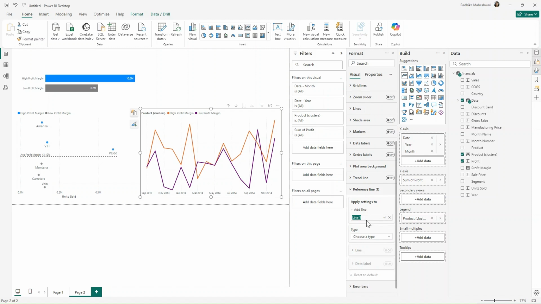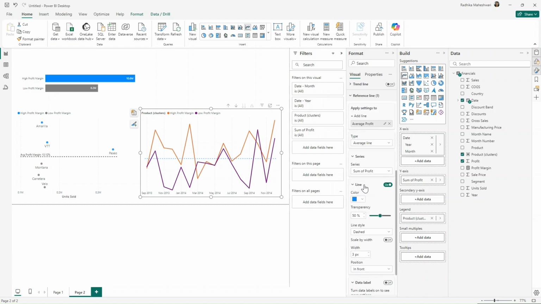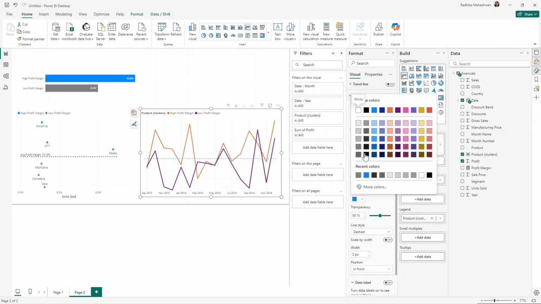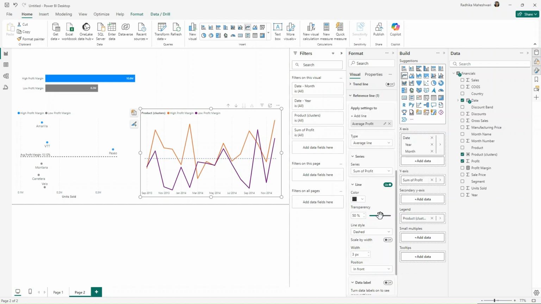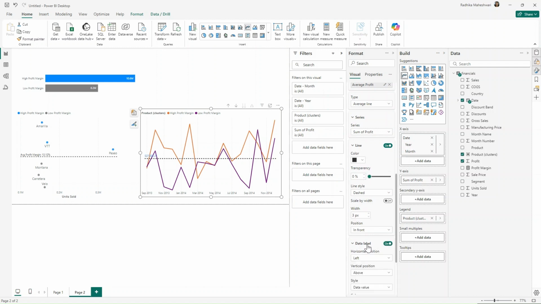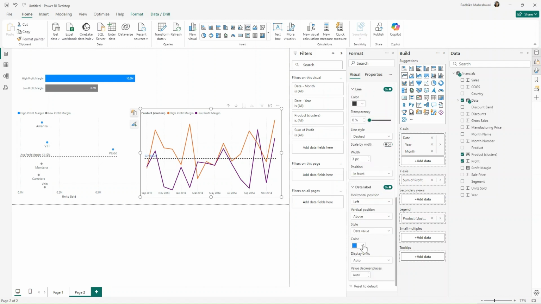So I will edit this and call this average profit. Choose a line. So I want an average line, and average should be sum of profit. We want this as a dark gray line, transparency of 0%. I want the data label to be turned on for this.